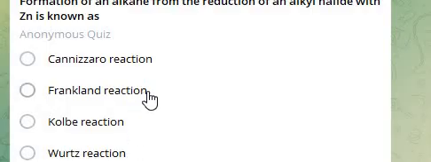Answer is Franklin reaction, because the formation of an alkane from the reduction of an alkyl halide with zinc is known as the Franklin reaction. This reaction involves the use of zinc metal to couple two alkyl halides, forming a longer alkane chain. So answer is Franklin reaction.